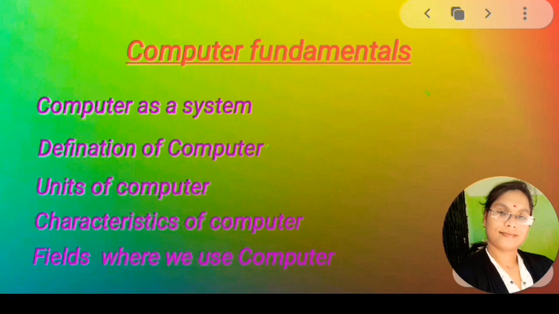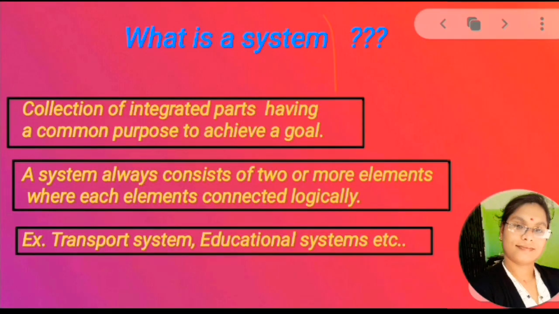What is system? Collection of integrated parts having a common purpose to achieve a goal is called system. The system is the collection of integrated parts where each part is connected logically in order to perform a specific task. Then we commonly call this group a system. So a system always consists of one or more units where each unit is connected with each other in a logical manner in order to perform a particular operation or a specific task.